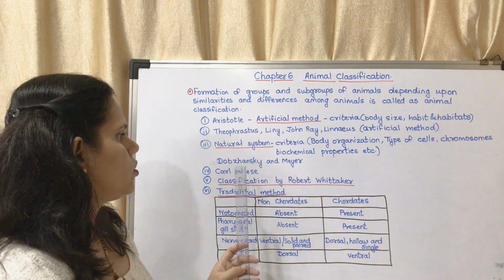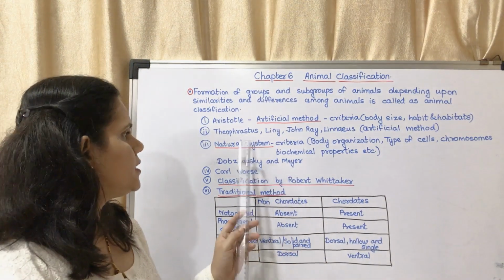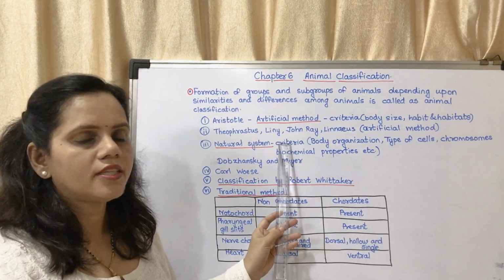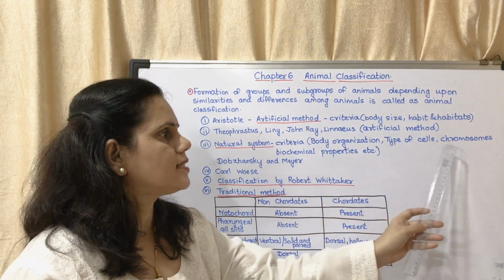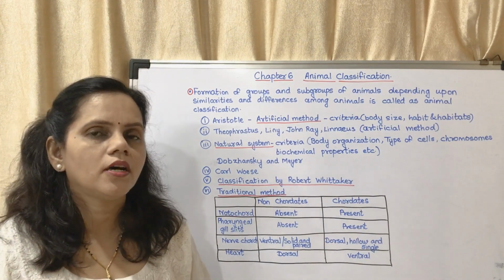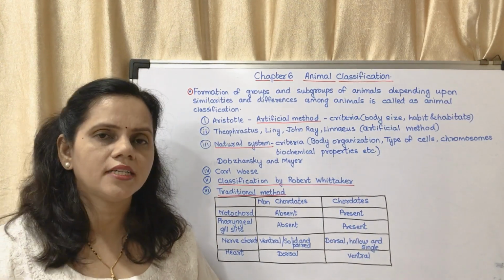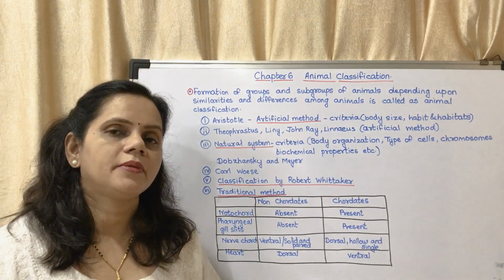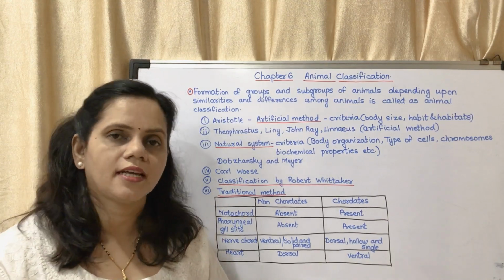Another method was done by Dobzhansky and Mayer, that is the natural system of classification. The criteria for this include body organization, type of cells, chromosomes, biochemical properties, etc. Body organization means whether the body is made up of cells, tissues, organs, whether they can be differentiated into different parts of the body like head, thorax, abdomen.